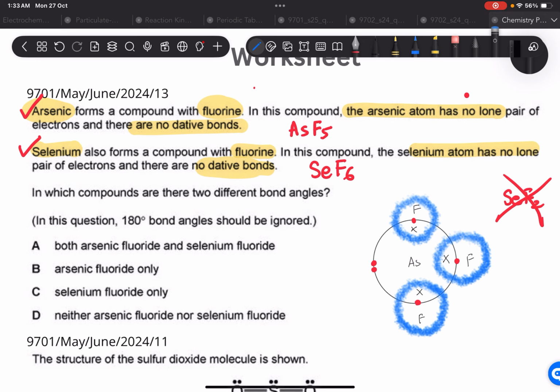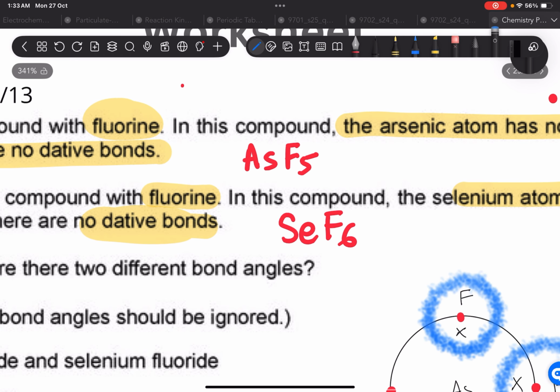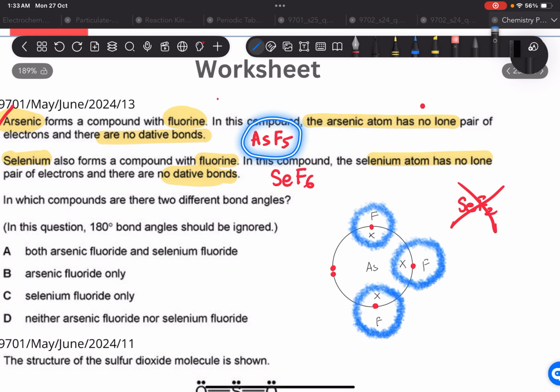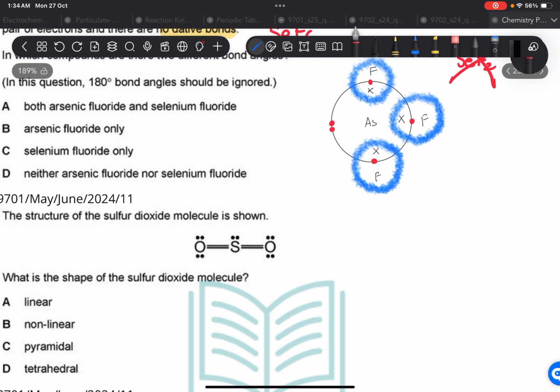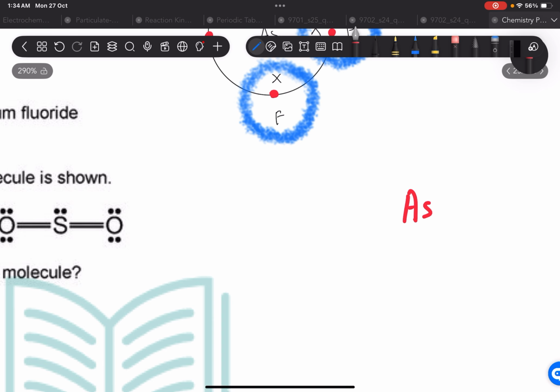In which compounds are there 2 different bond angles? We have to find 2 different bond angles. In this question, 180 degree bond angles must be ignored. So first we are looking at a trigonal bipyramidal compound. First let's think about AsF5. We have 5 bond pairs. Let's draw them and see what's going to happen. So this is As and F5. It's going to be something like a trigonal bipyramidal.